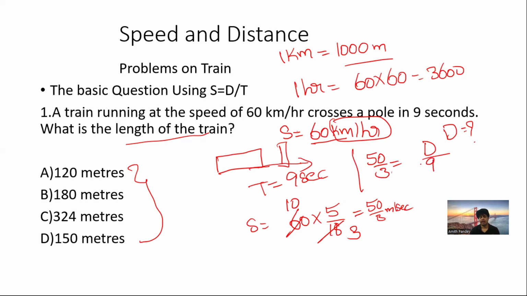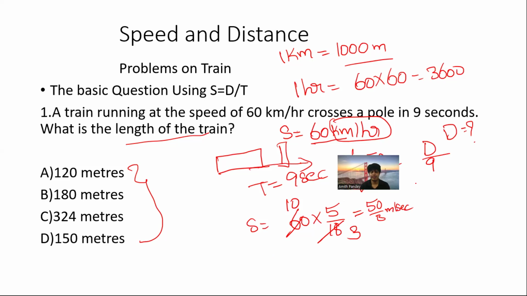If you are from a very basic background, no worries, I'll just let you know here. You can take D equals, so 9 will come to the other side. It will be 50 into 9 by 3. That is 3 ones are 3, 3 threes are 9. 5 threes are 15, that is 150 meters. Or else directly you can do 9 by 3 is 3, 50 into 3, 150. So the answer is 150 meters.